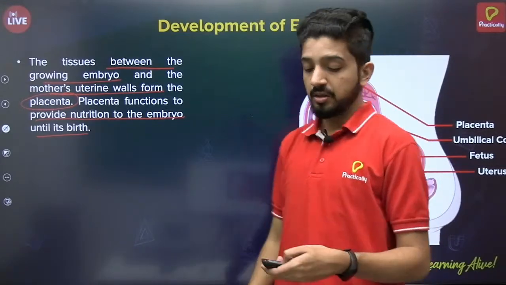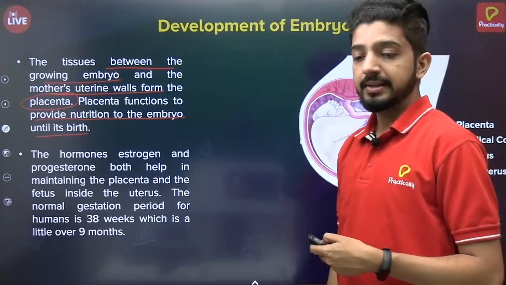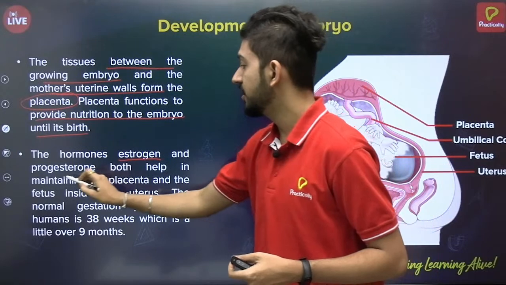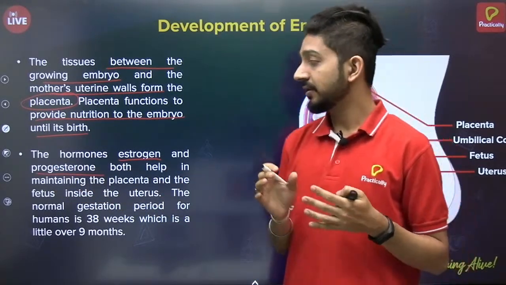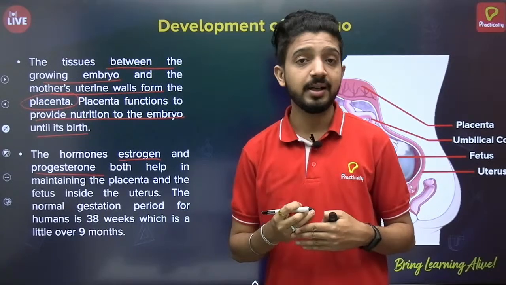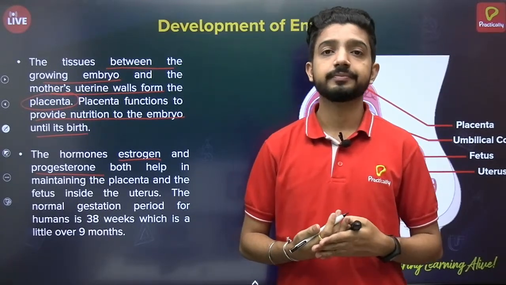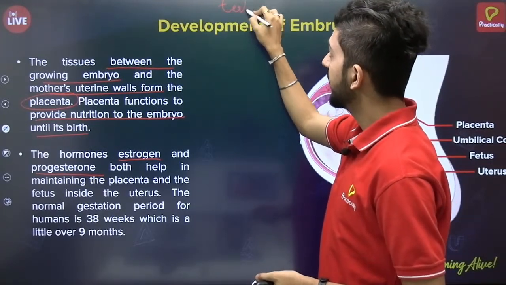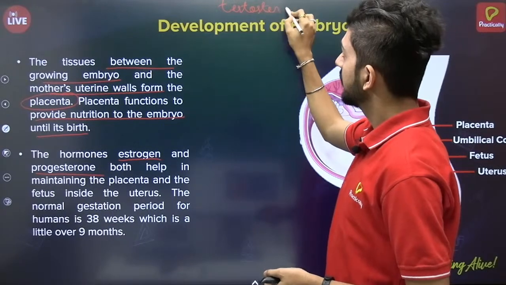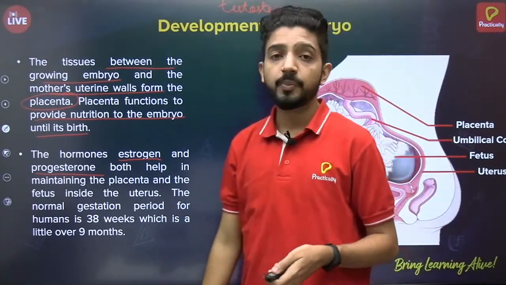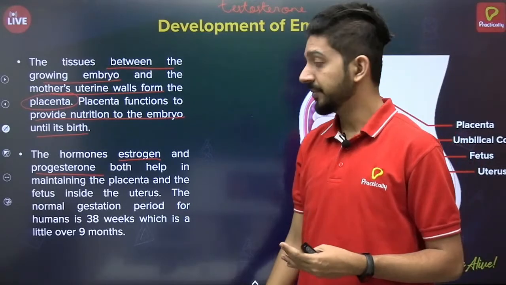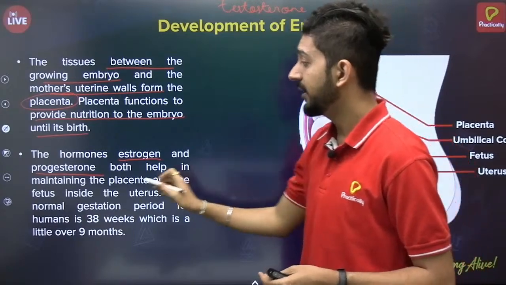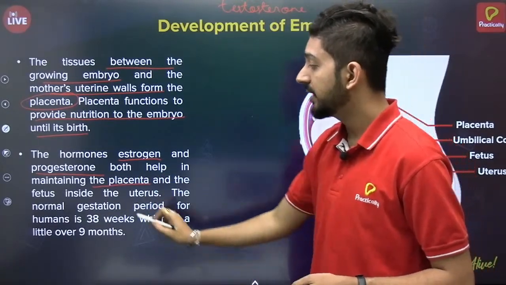Okay, so the hormones estrogen and progesterone, we know that these are the female sex hormones, right? And what is the male sex hormone, by the way? We all know the male sex hormone is testosterone, which helps in the process of the formation of the male gametes. Both estrogen and progesterone help in maintaining the placenta and the fetus inside the uterus.